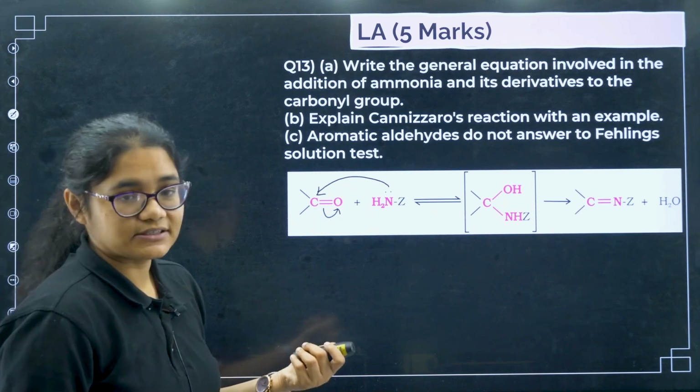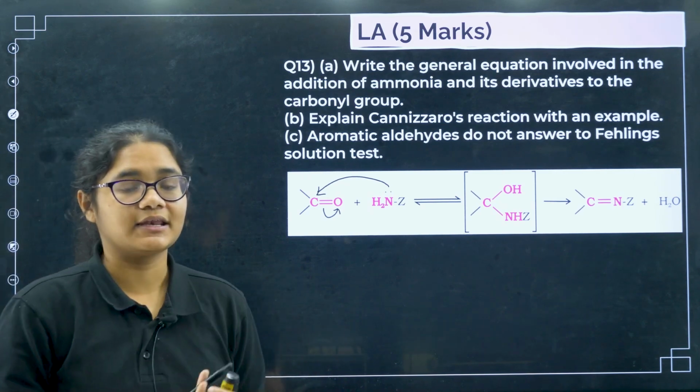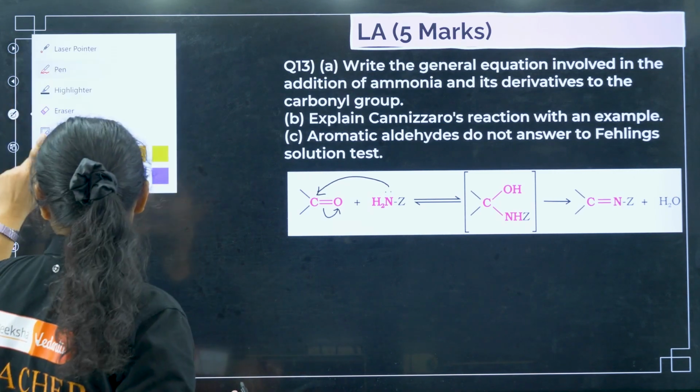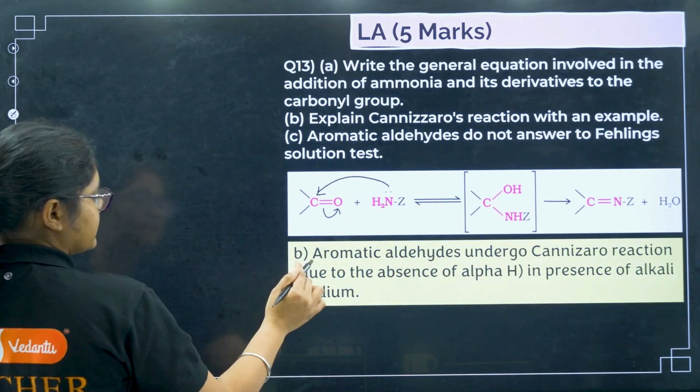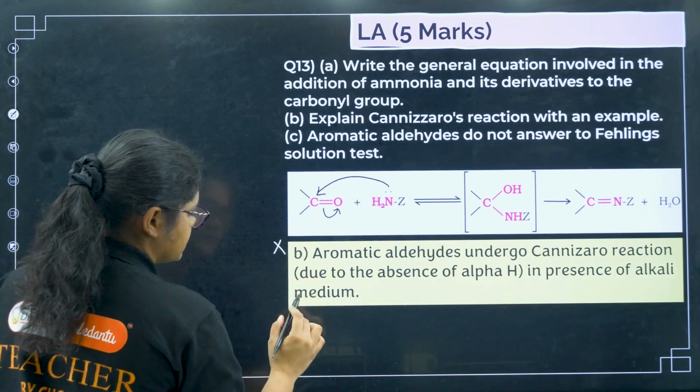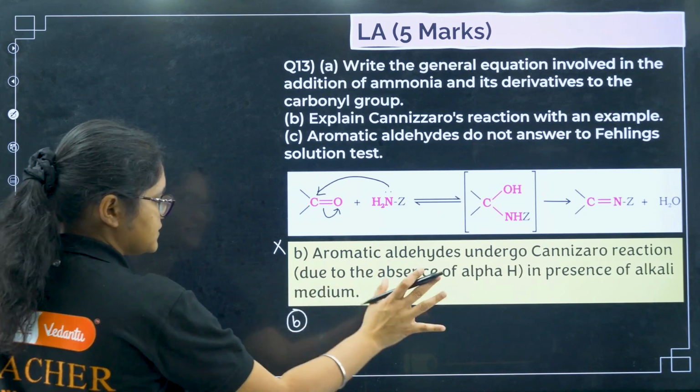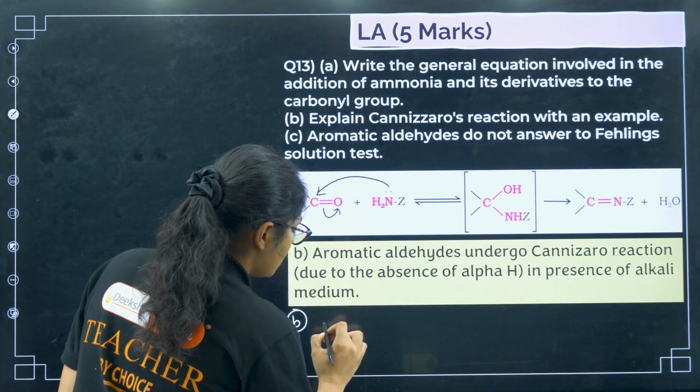Explain Cannizzaro reaction with an example. So what happens here in Cannizzaro reaction? I can write like this. Option, I'll write answer B here. Okay, this is wrong. Okay, please eliminate this one. I'll write here answer number B. Some error is this one, I'll tell you.